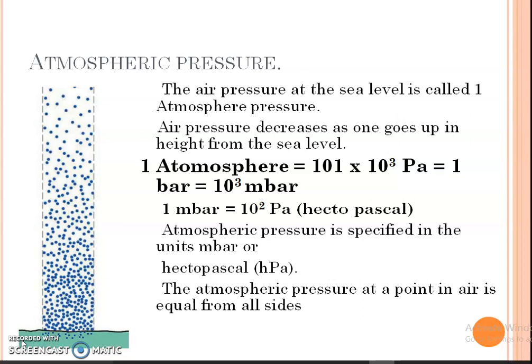The atmospheric pressure at a point in air is equal from all sides. How is this pressure created? If air exists in a closed container, the air molecules in random motion continuously hit the walls of the container. In this interaction, a force is exerted on the walls of the container. The pressure created due to this is a force.